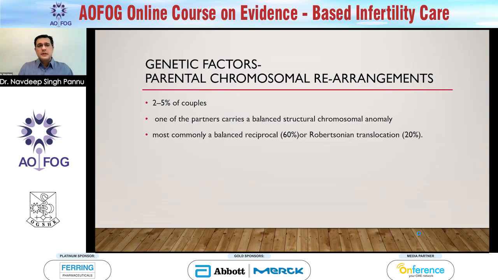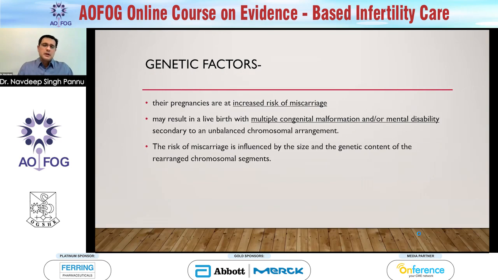The next issue would be the genetic factors. This affects 2 to 5% of couples having recurrent miscarriage. Either one of the partners will have certain structural abnormalities, either a balanced reciprocal or a Robertsonian translocation. Now, their pregnancies are at increased risk of miscarriage.